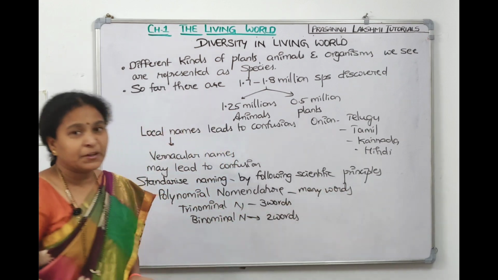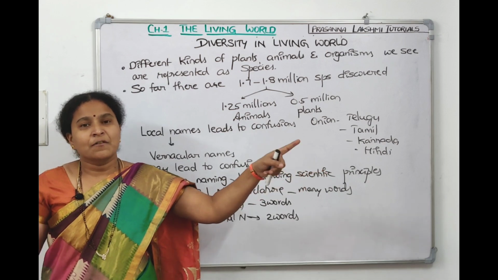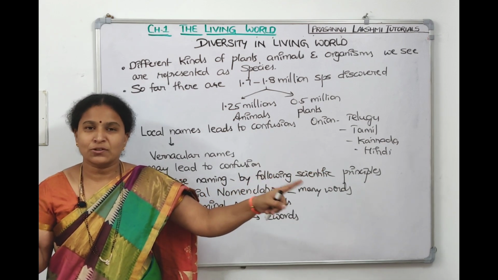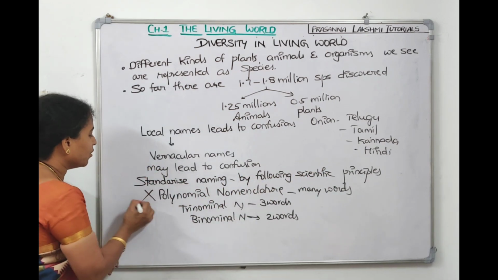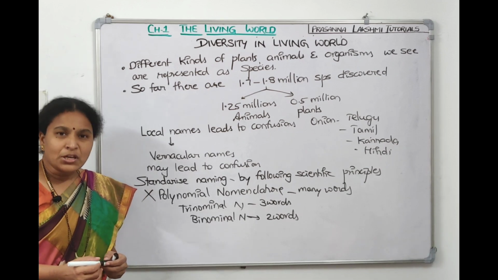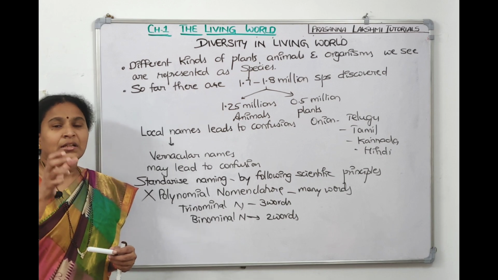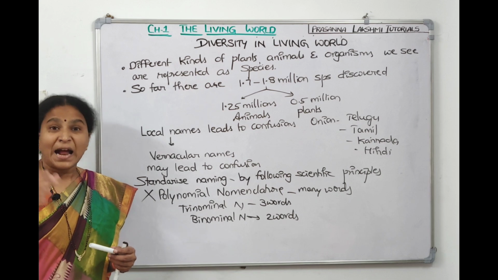Now again, it will be difficult if you're giving one organism such a long, lengthy name. It is difficult for a scientist, and for a student also, to remember. So they said polynomial nomenclature is difficult to remember. Then coming to trinomial nomenclature, each organism has three words, right? In those three words, what do we take? Three Latin words we take.